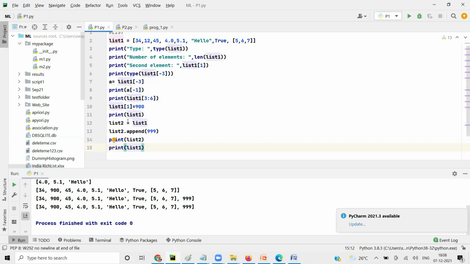But when you say equal to, Python does not create another copy. It will simply say, okay, list2 you want to be equal to list1, so list2 you point to the main list. So that's why even though we said list2 equal to list1,